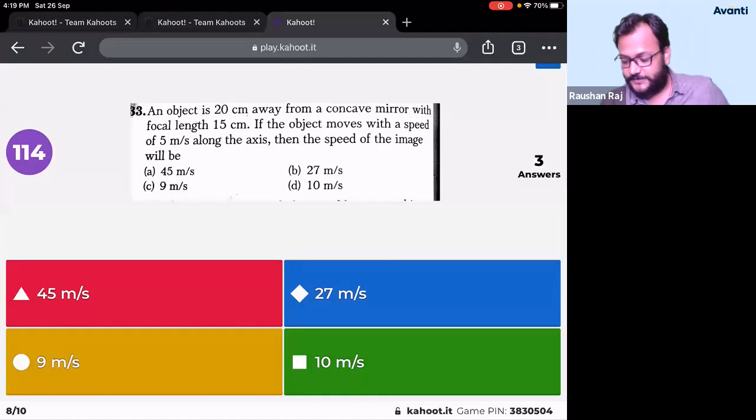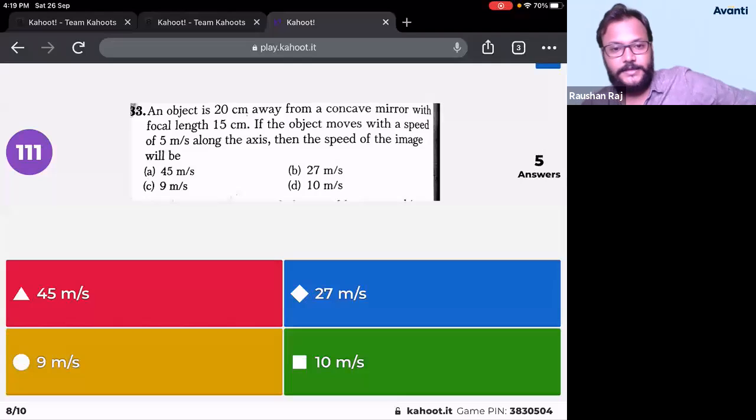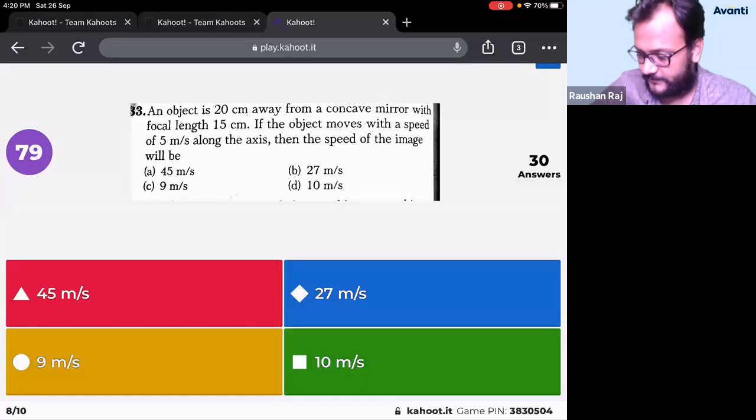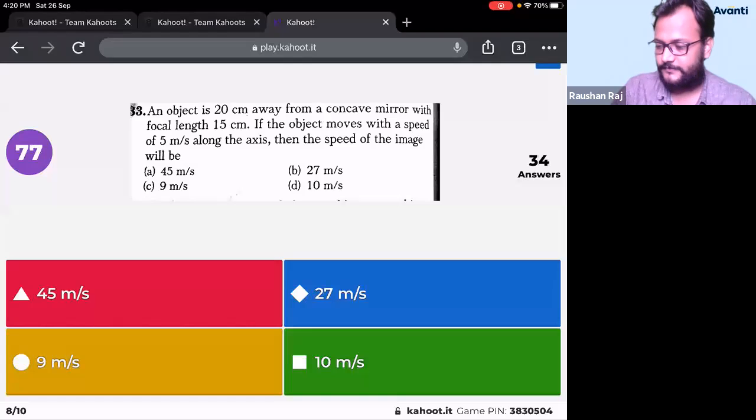Okay, so this is the next question, guys. Answer this. An object is 20 centimeter away from a concave mirror with focal length 15 centimeter. If the object moves with a speed of 5 meter per second along the axis, then the speed of the image will be. Come on, guys, solve this.